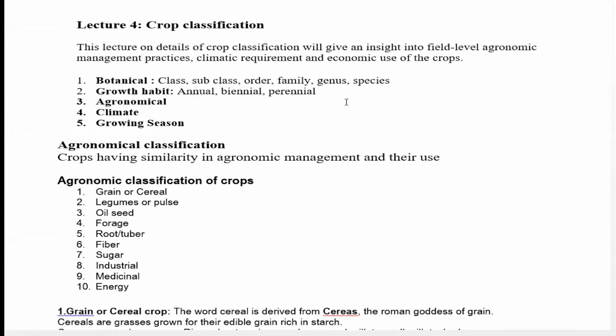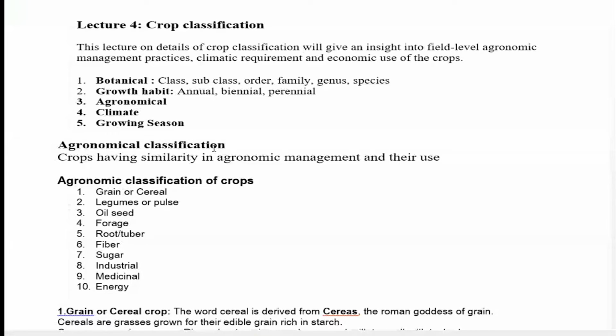The next comes the agronomical classification, which is very important for us. We have discussed what agronomy is: the principles and practices of crop production and field management. In the agronomical classification, crops of different groups are classified based on similarity in their agronomic management.